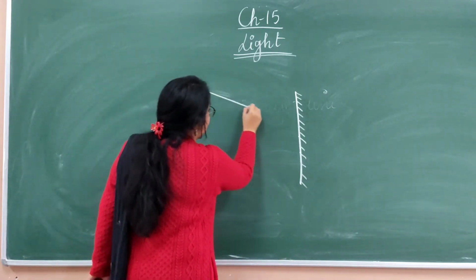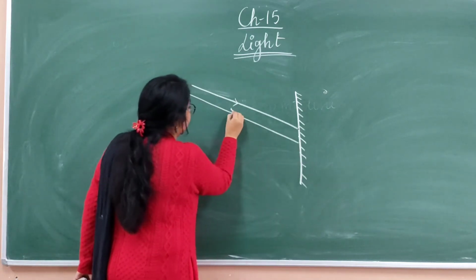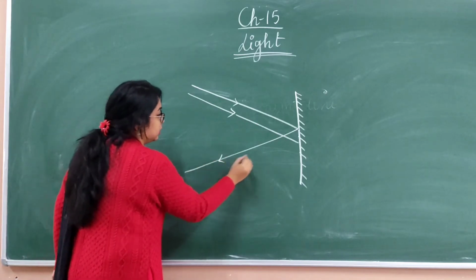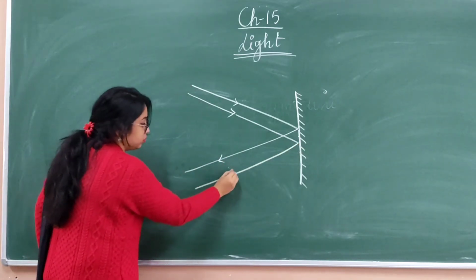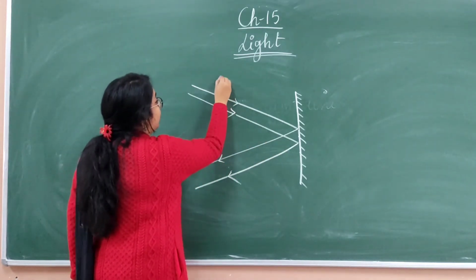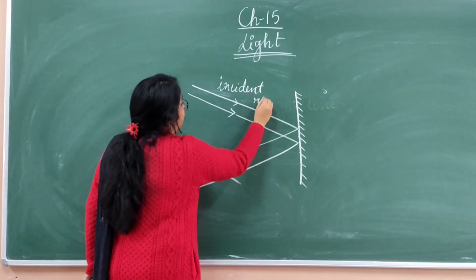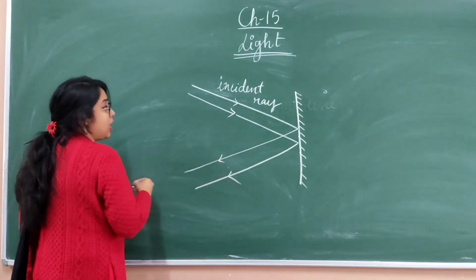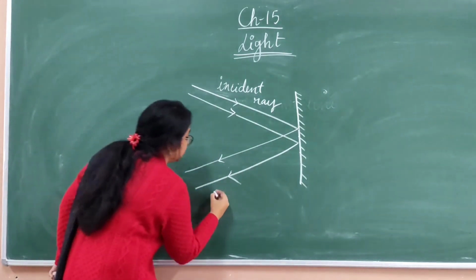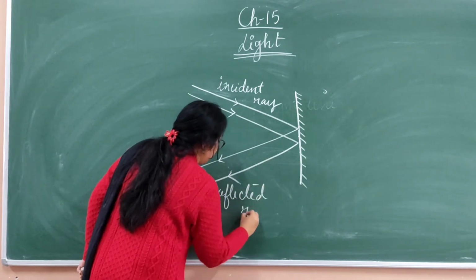When a ray of light falls on a mirror, what happens? It gets reflected. The light which strikes the mirror is known as the incident ray, and the light which gets reflected back from the mirror is called the reflected ray.